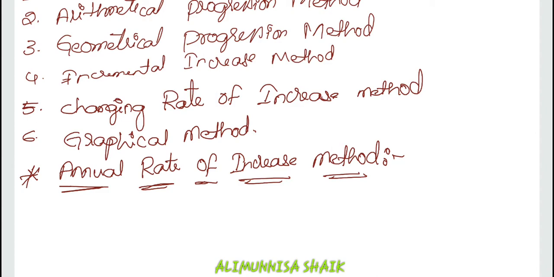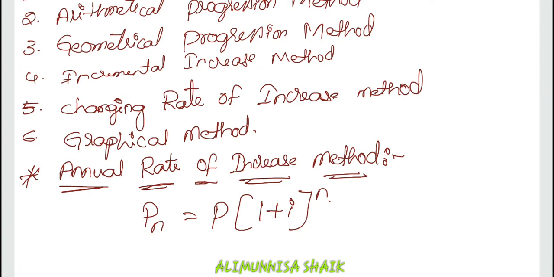Annum is nothing but per year. The formula used in this annual rate of increase method is Pn is equal to P into (1 plus I) to the power n.